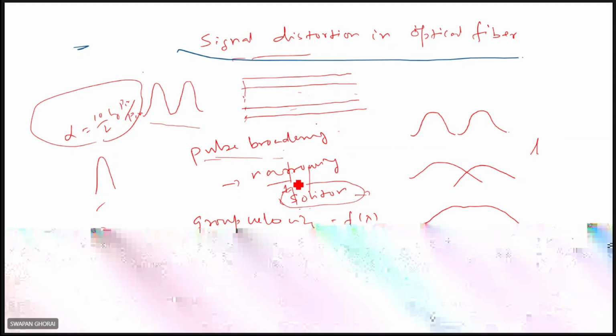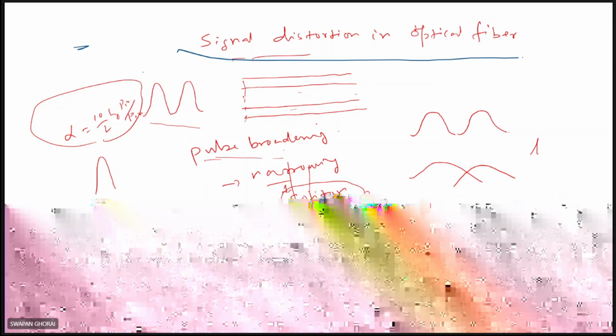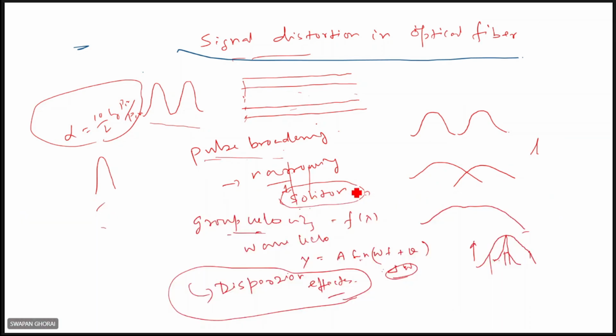Well, let us focus on the pulse broadening mechanism, which is common in all types of fibers. If you launch very narrow pulses, then after a certain distance the pulse shape will be broadened. Even if you increase the distance, they will overlap in such a way that you will not be able to recognize the original pulse. That will severely affect the data rate or bandwidth of the fiber, right? And this occurs because of the dispersion effect.